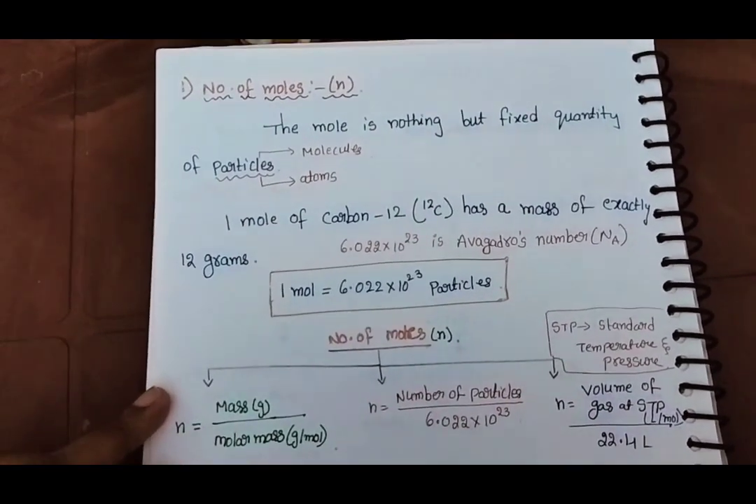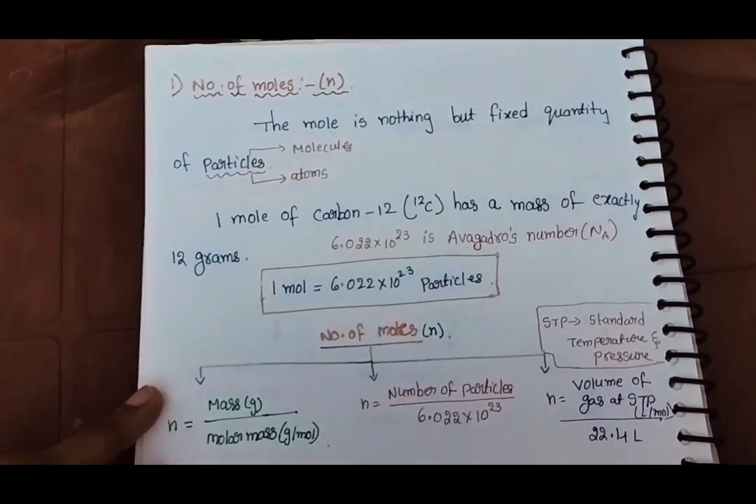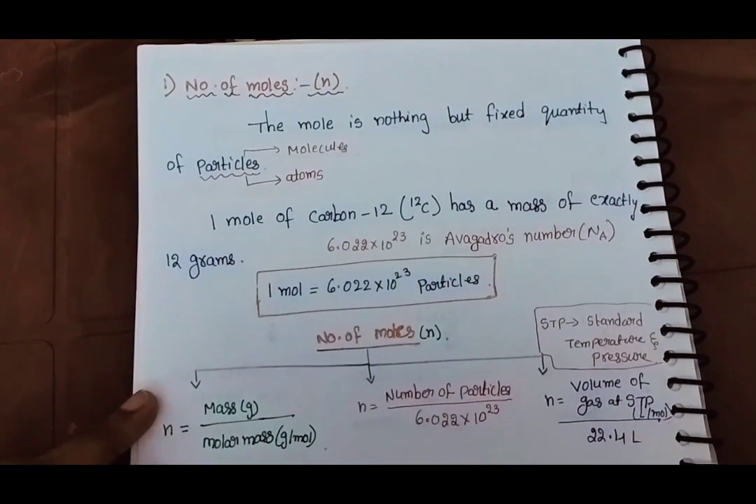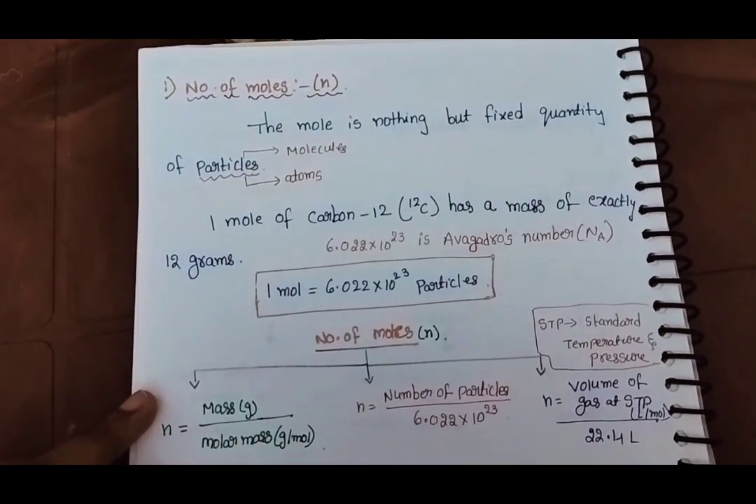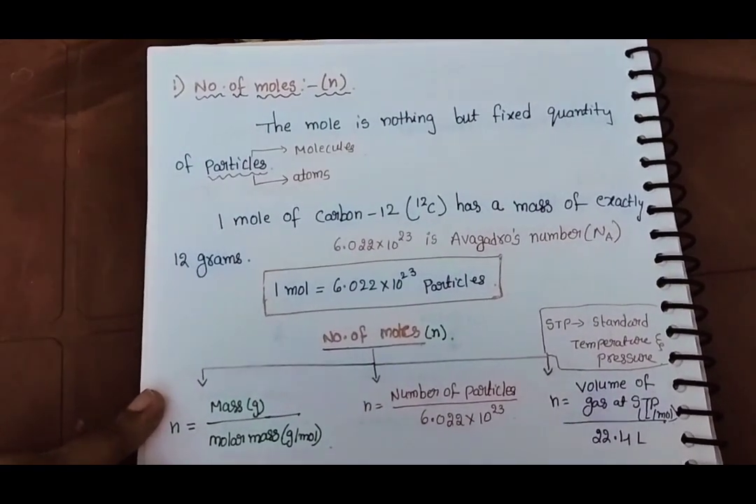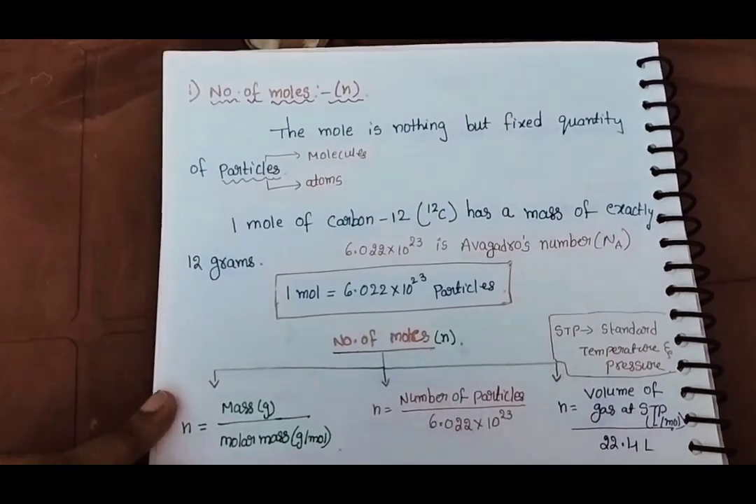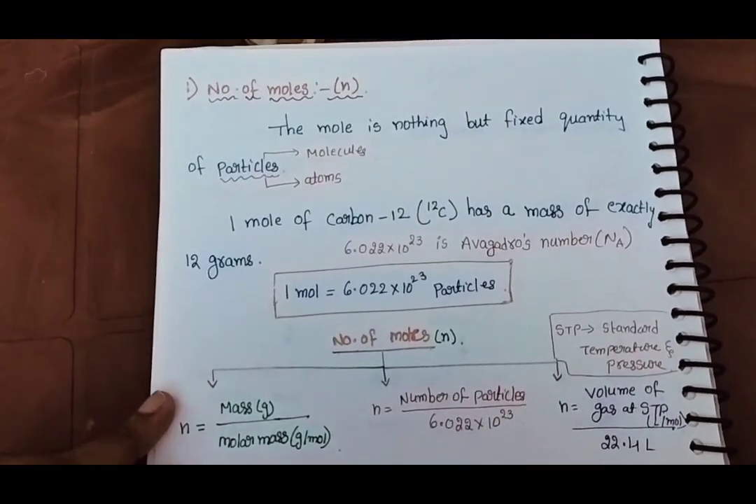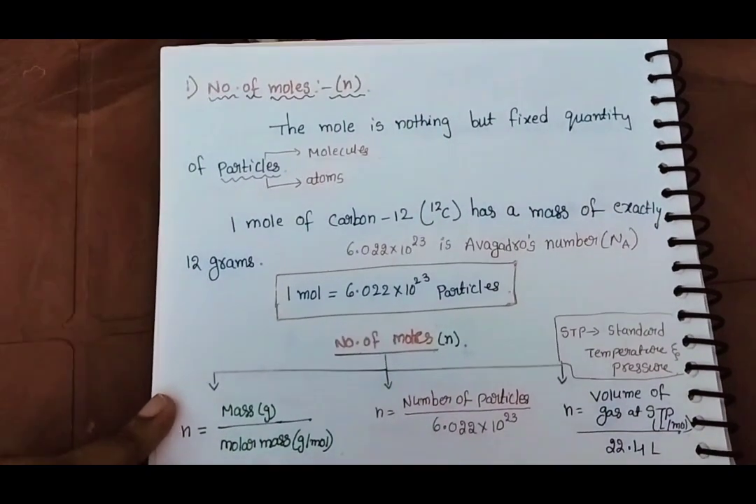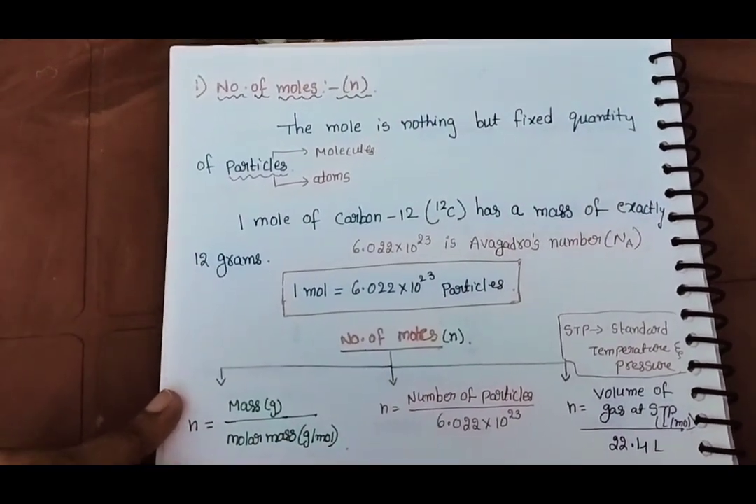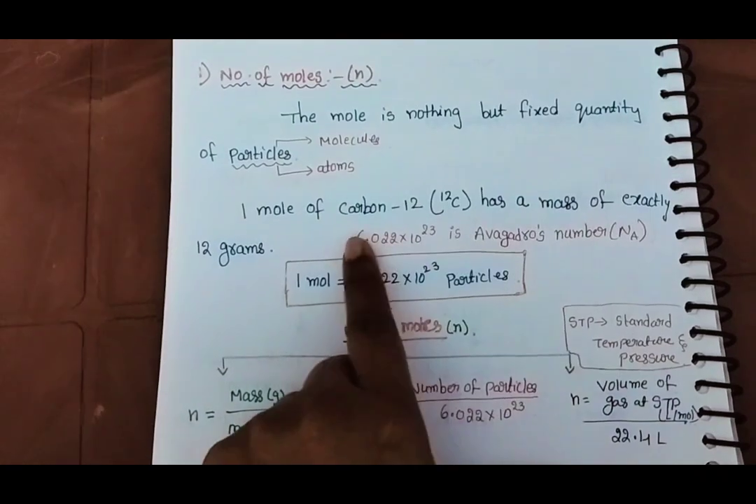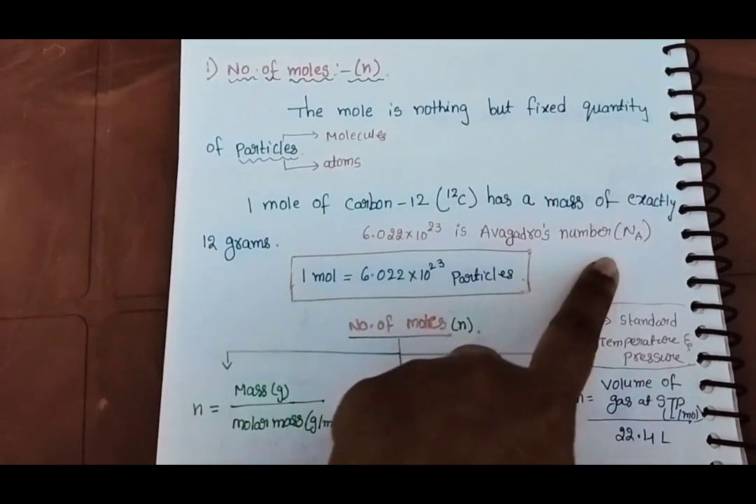So what is the exact definition of mole? 1 mole of carbon 12 isotope has a mass of exactly 12 grams. We can also define a mole as 6.022 into 10 to the power 23 particles. 1 mole is equal to Avogadro number of particles. This number is nothing but the Avogadro number.